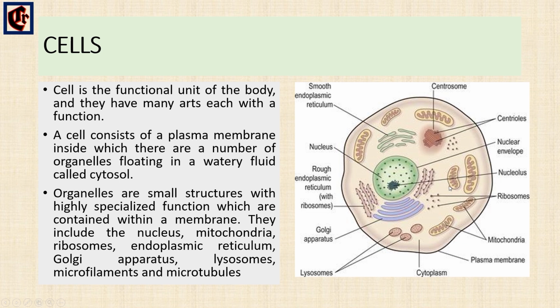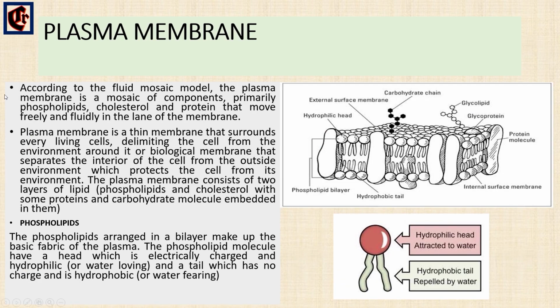They include the nucleus, the mitochondria, the Golgi apparatus, the ribosome, the lysosome, and the endoplasmic reticulum. We'll discuss them one by one next. So we'll see about the plasma membrane. What is the plasma membrane?